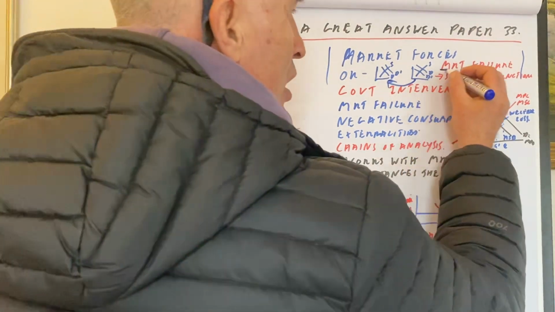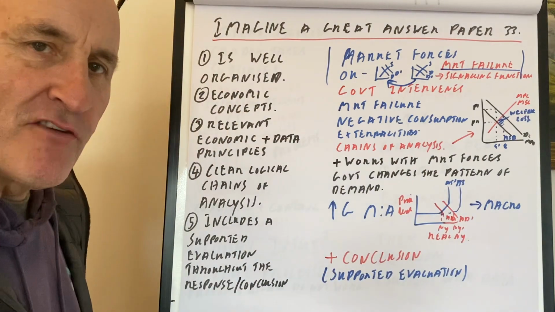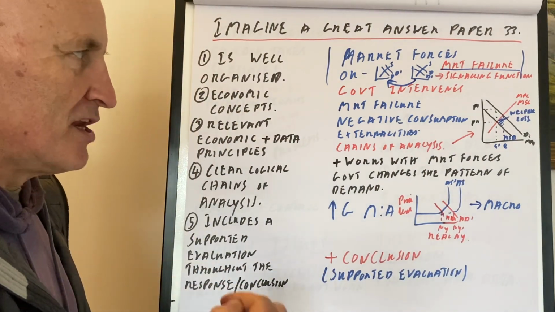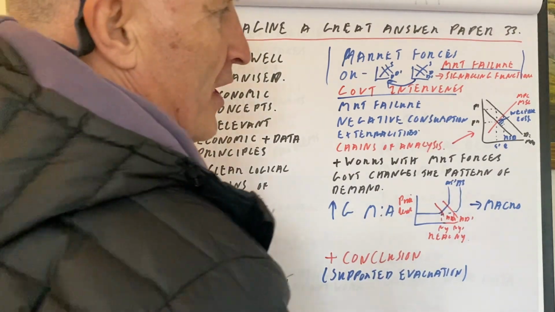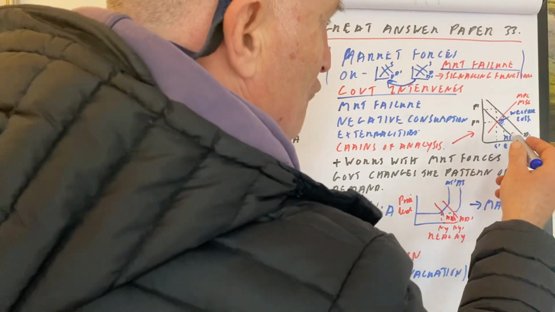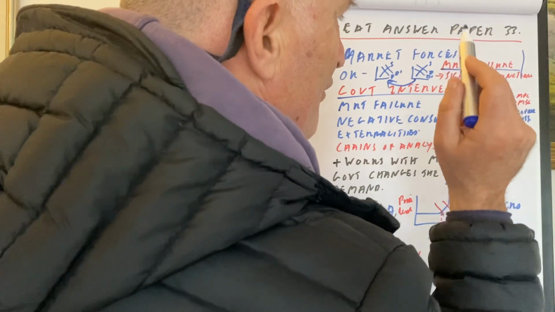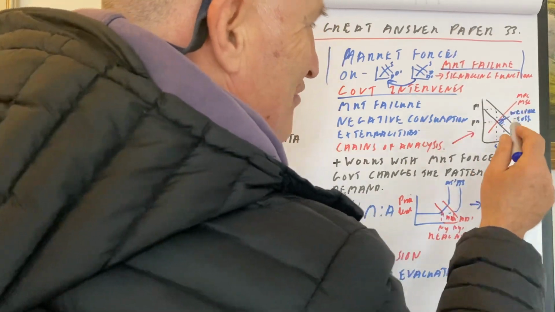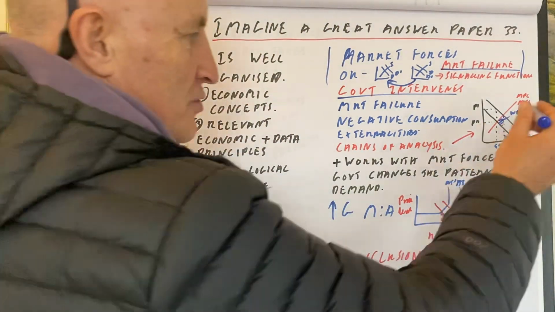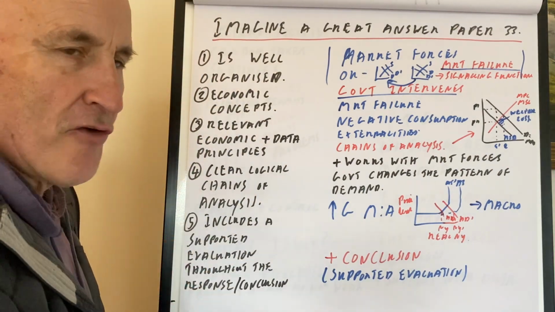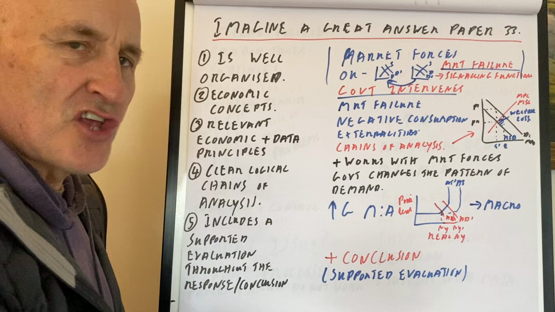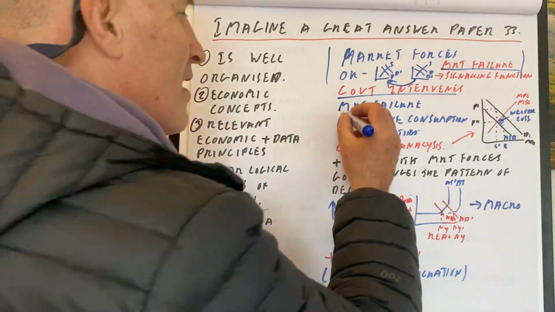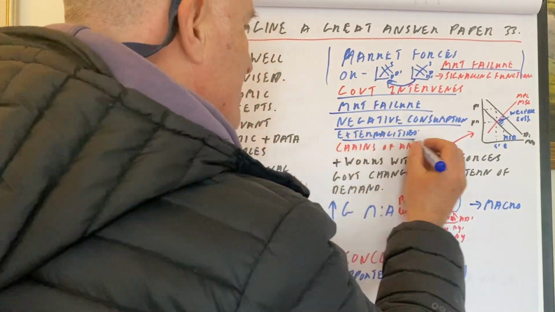However, we have market failure. And if market failure exists, then the government should really be intervening. So the government intervenes. We've got an example here where I have drawn a negative consumption externality diagram. There's a welfare loss. The good is overproduced and underpriced, so we need to put a tax on that good. So we can build up a good chain of analysis: market failure, negative consumption externality diagram.